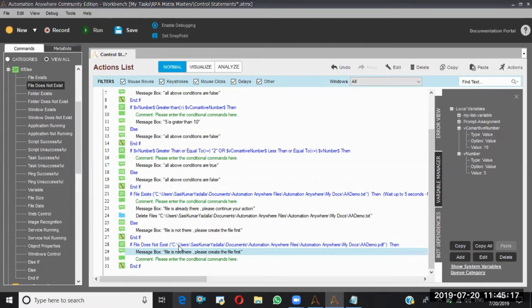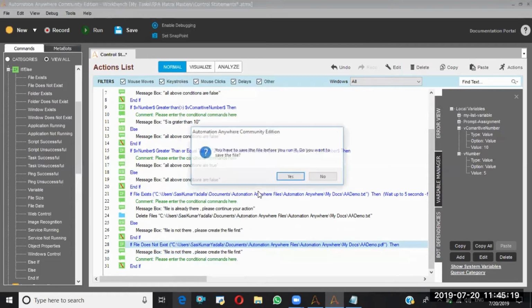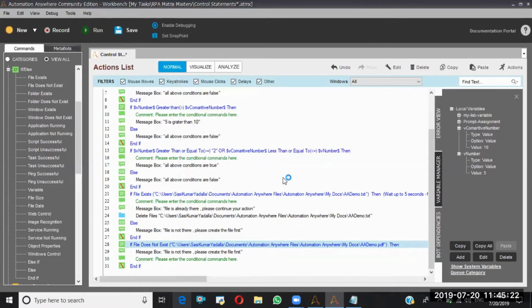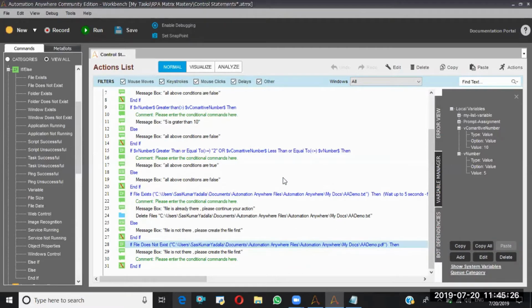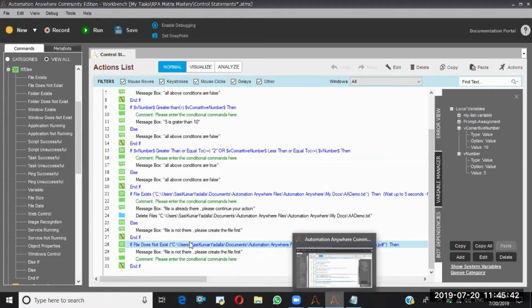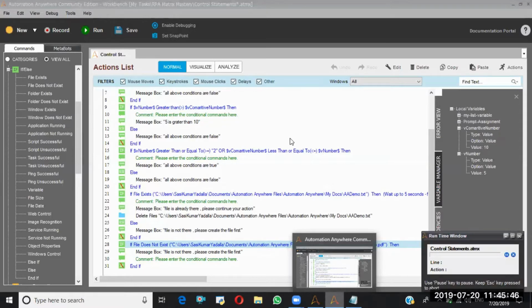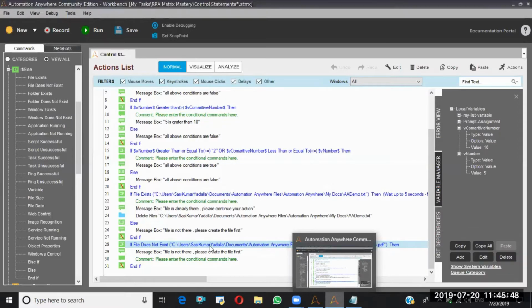So I'm running this, run from this step. See, the file is already there.